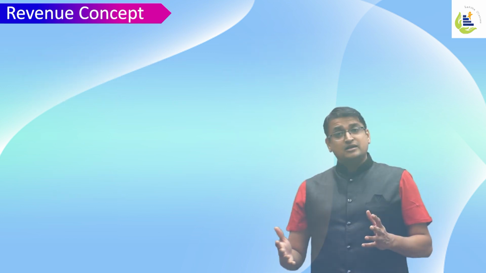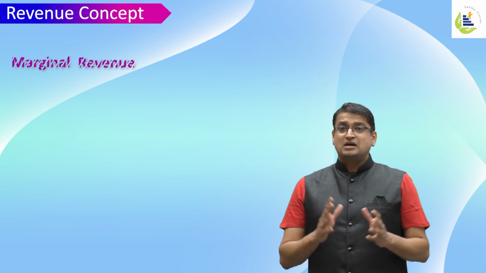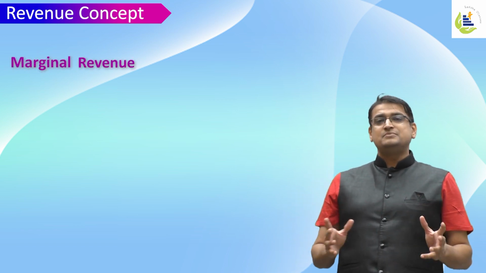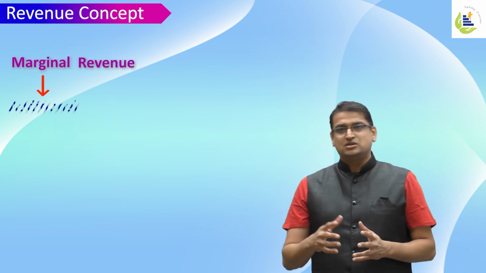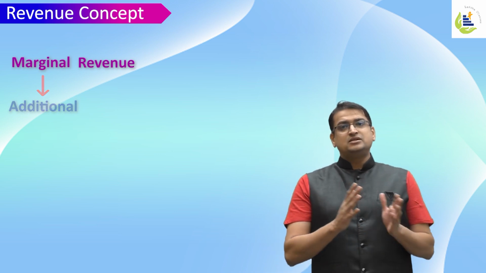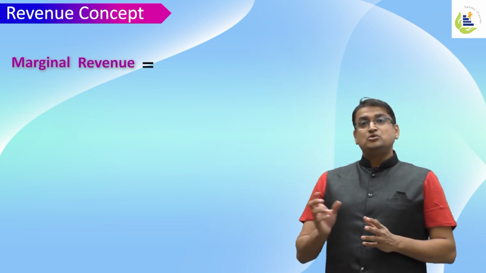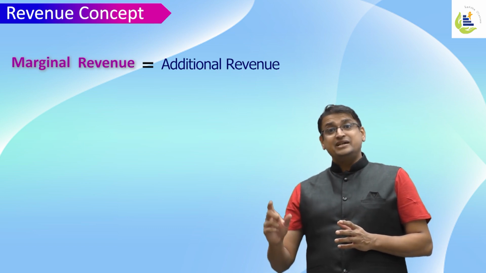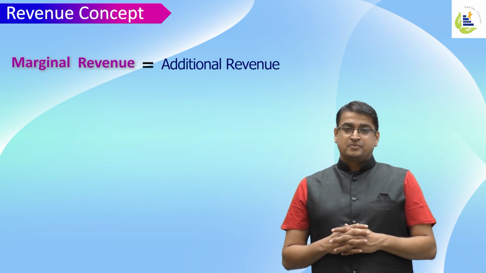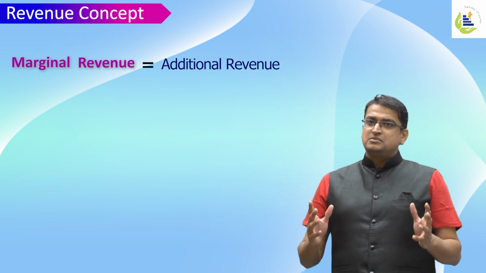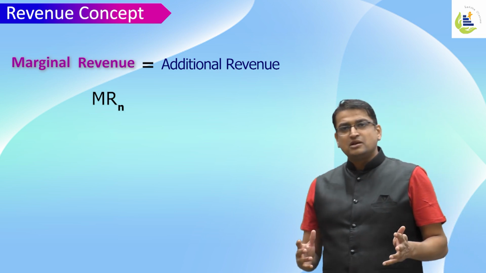I go on to further explain the concept of marginal revenue. As the name suggests, marginal is additional. So what is marginal revenue? It's the addition of an extra amount to the total revenue due to the additional sale of one unit. Mathematically, marginal revenue is a very simple concept.